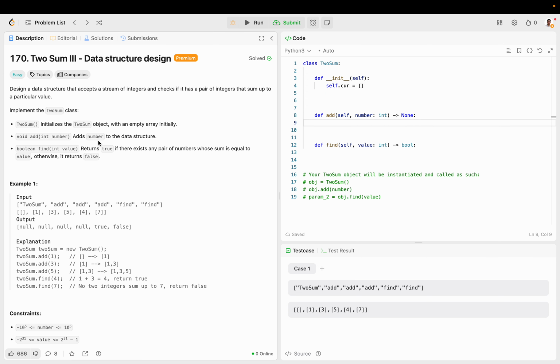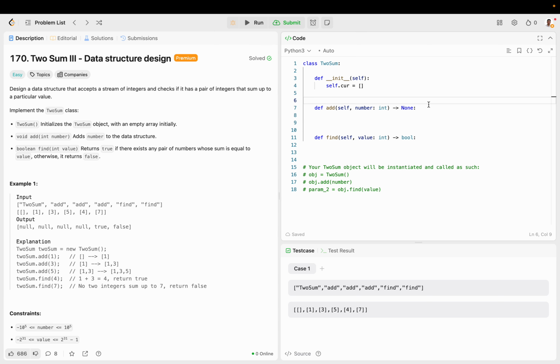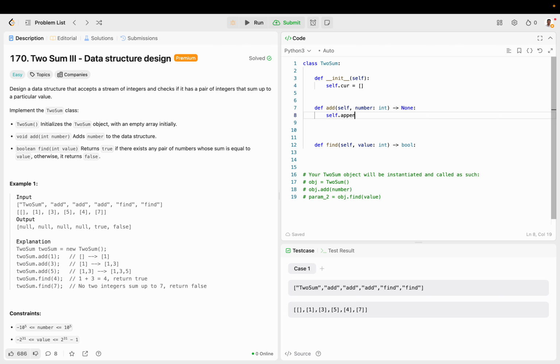To add the number, simply add it to the data structure. And then here we want to return true if there are any pair of numbers whose sum is value, and otherwise return false. So pretty straightforward. Why don't we just append number, right? Add it to the rear of the list. I don't think the order really matters.